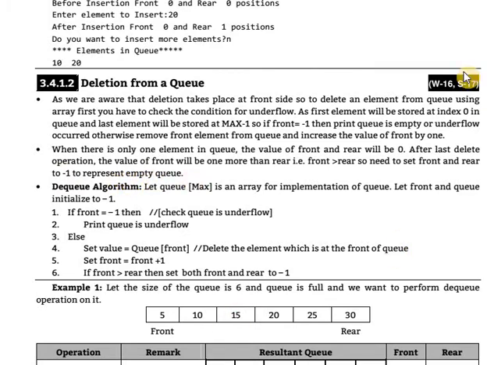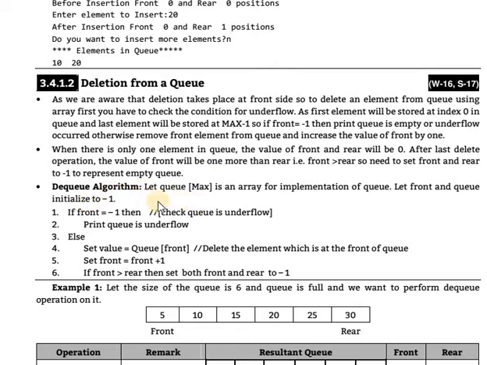When any element is on the queue and that element is removed, front and rear will automatically be 0. Then we increment front by 1. In that condition, front is greater than rear, so we need to set front and rear equal to -1. That is said to be the empty queue.